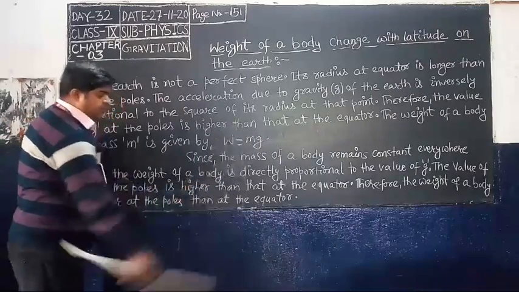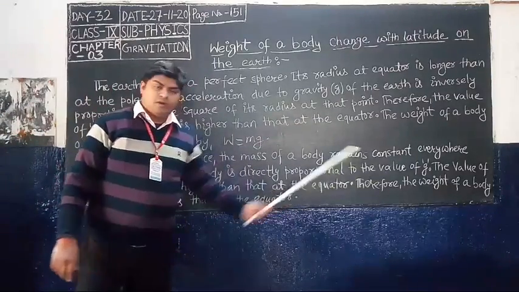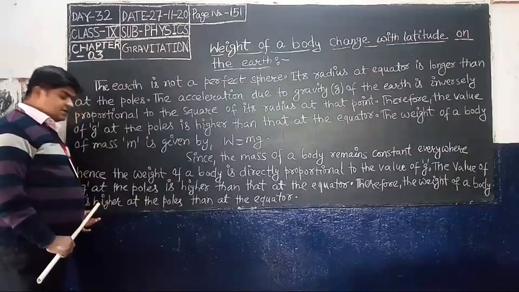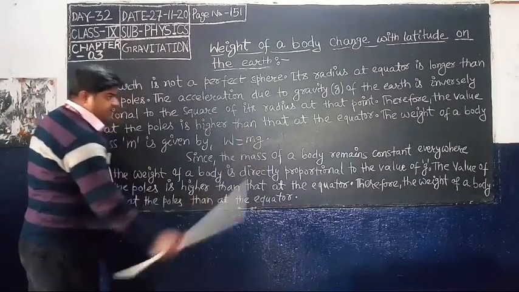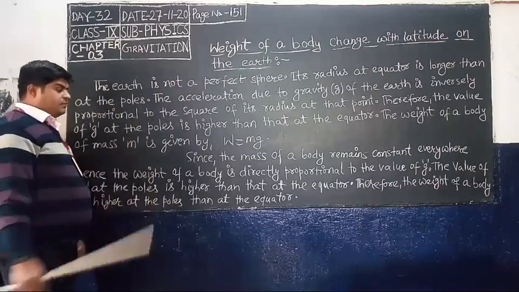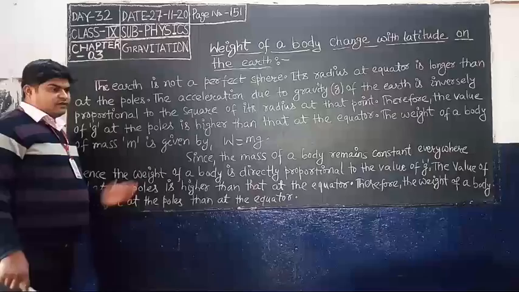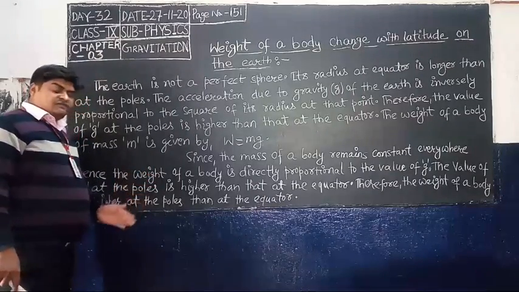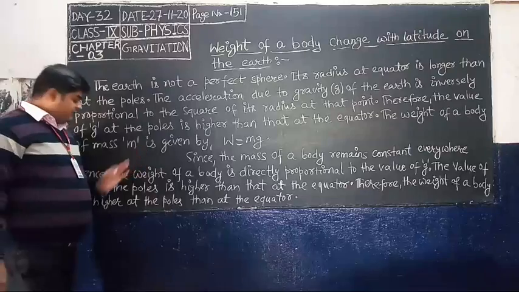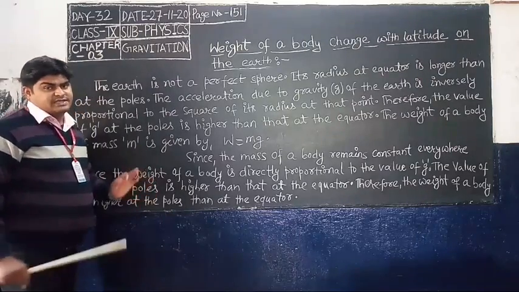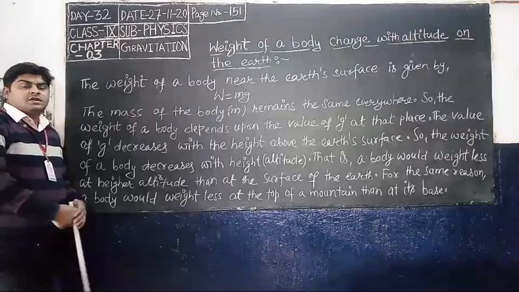In other words, the weight of a body is maximum at the poles and minimum at the equator. When we move from the equator to the poles, the weight of a body increases, and when we move from the poles to the equator, the weight of a body decreases. Now students, let us see the next topic.